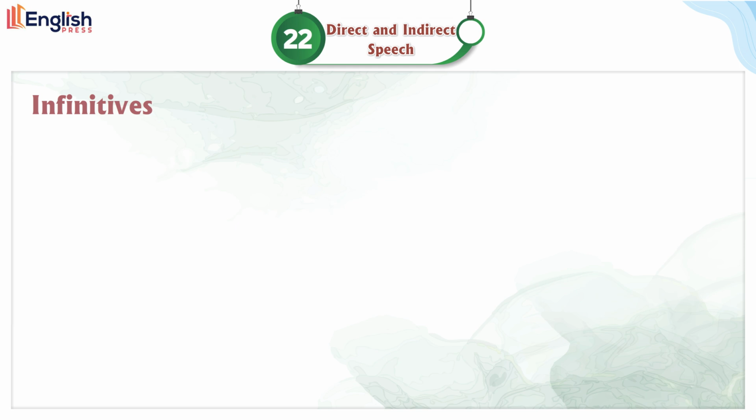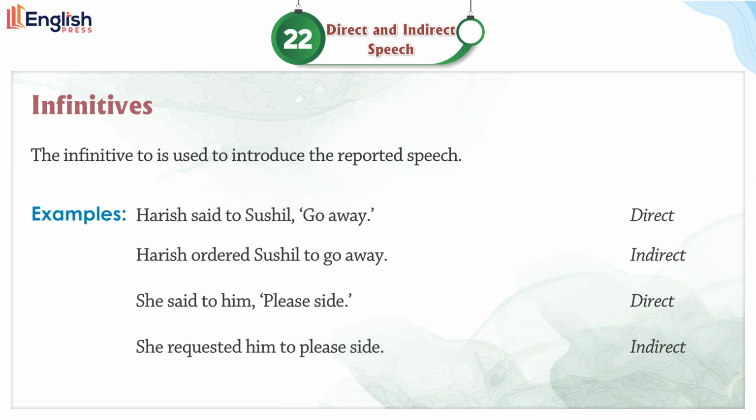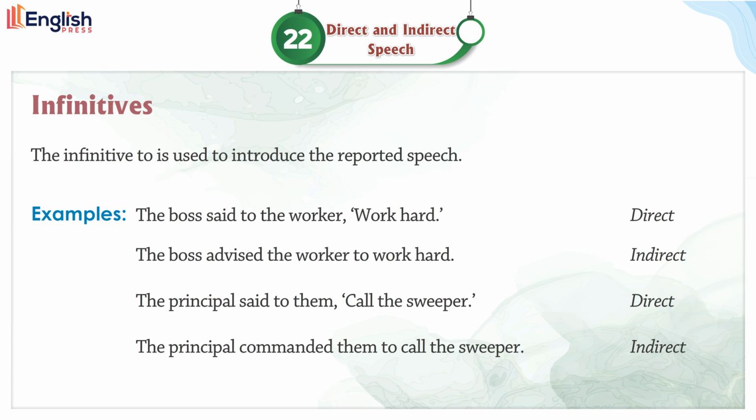Indirect. Infinitives. The infinitive "to" is used to introduce the reported speech. Examples. Harish said to Sushil, "Go away." Direct. Harish ordered Sushil to go away. Indirect. She said to him, "Please side." Direct. She requested him to please side. Indirect. The boss said to the worker, "Work hard." Direct. The boss advised the worker to work hard. Indirect. The principal said to them, "Call the sweeper." Direct. The principal commanded them to call the sweeper.